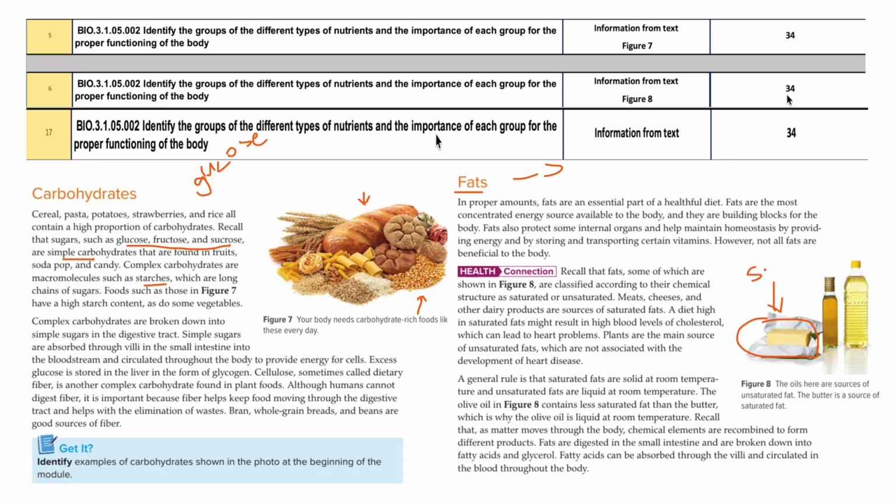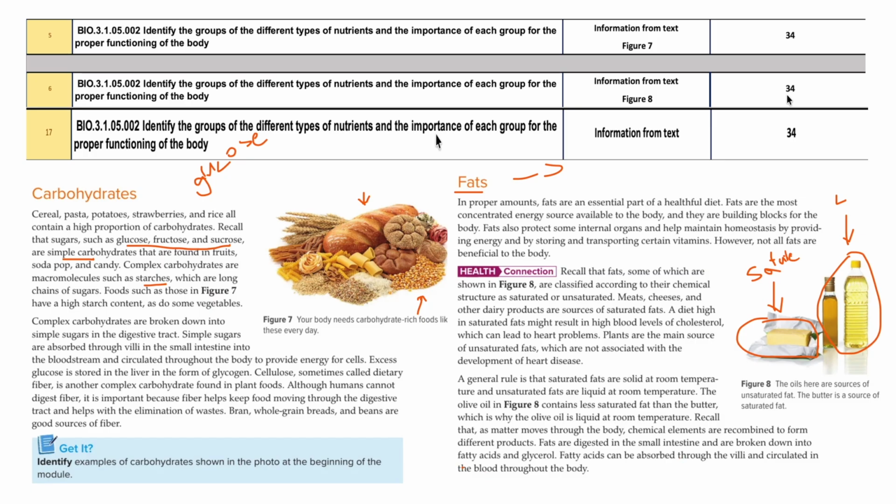And the oils in the picture here, like olive oil or vegetable oil, are unsaturated oils. Unsaturated oils are liquid at room temperature.